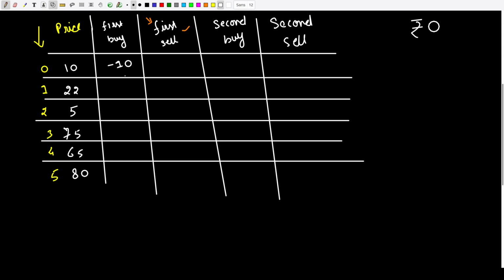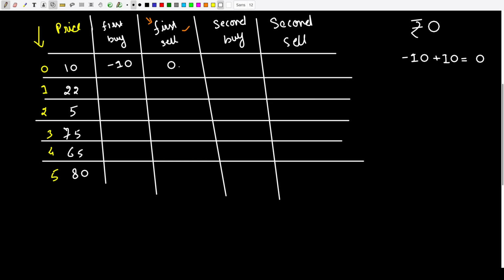Okay. Now let us say I go ahead and sell the stock on the same day. I bought it for 10 rupees and then I sold that stock for 10 rupees. Once I have sold that stock for 10 rupees, I will get 10 rupees in return, because of which the amount of money I will have right now is 0 rupees. So after buying and selling the stock for 10 rupees, the profit I made is 0 rupees.